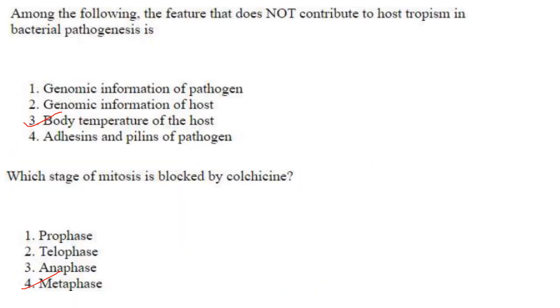Among the following, the feature that does not contribute to host tropism in bacterial pathogenesis is. So host tropism is that certain pathogens have specificity for a particular host or host tissues. That is called host tropism. So what does not contribute to host tropism is the body temperature of the host. Answer is option 3. Which stage of mitosis is blocked by colchicine? It is metaphase. Answer is option 4.